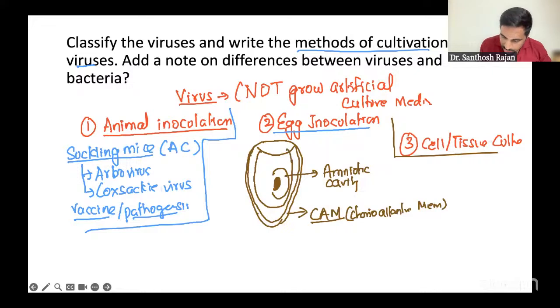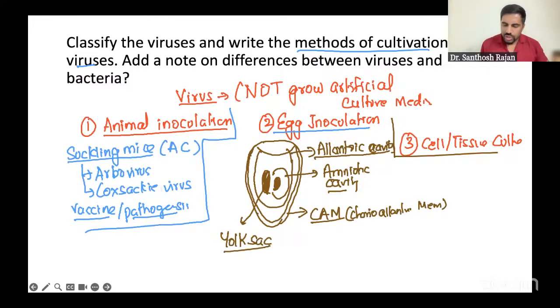I'm going to write it here. Allantoic cavity, amniotic cavity, CAM, and opposite to this you will see the yolk sac, the one layer like this. You can draw a rough picture like this.